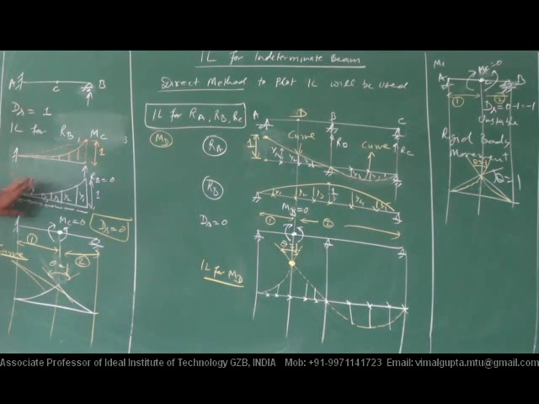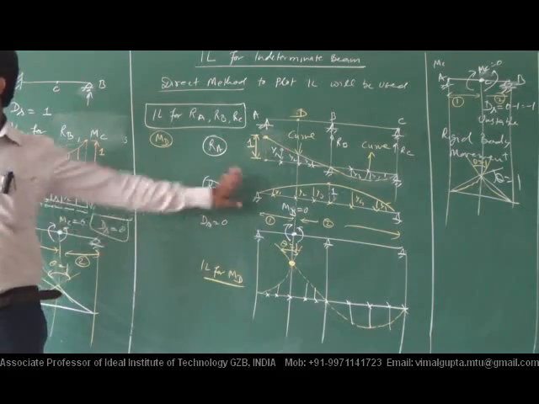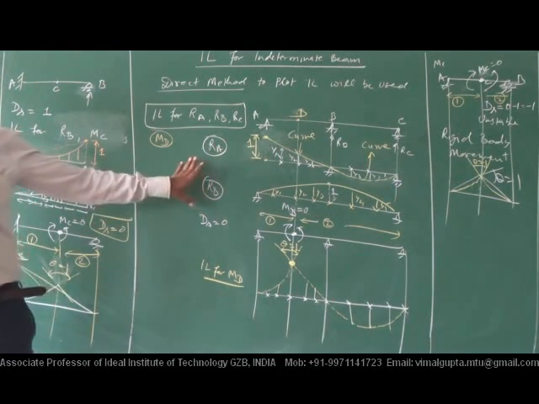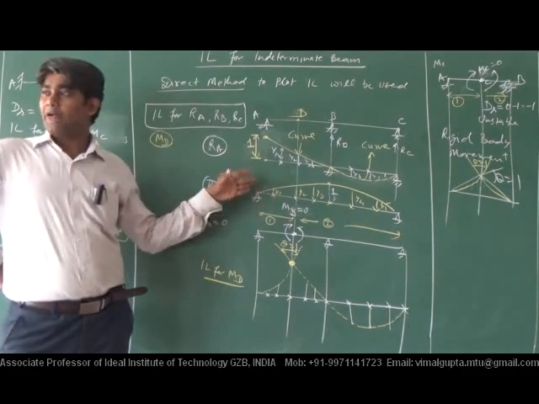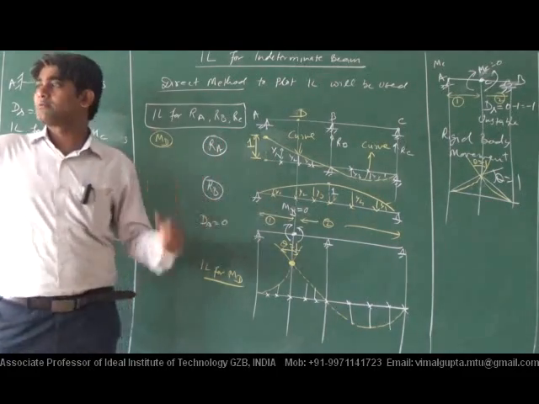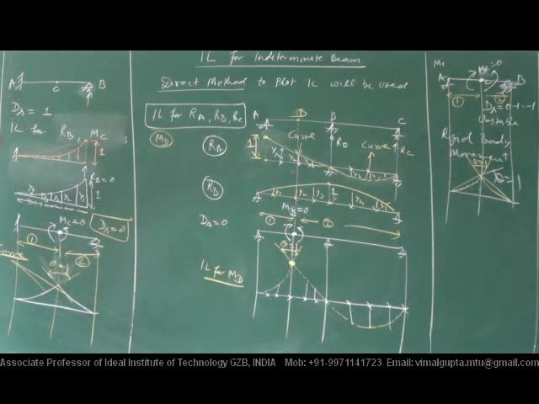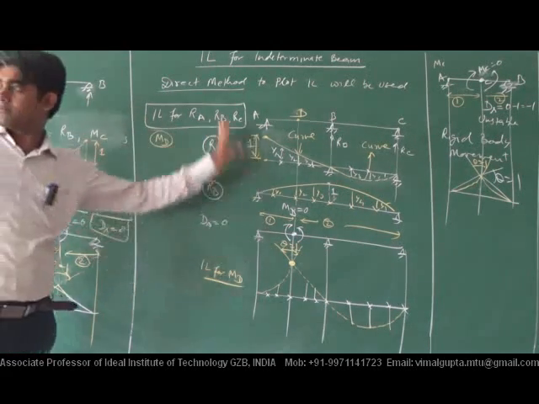What will be the value of the ordinate for this one? For which is it? IL for RB. This is IL for MC. This is IL for RA, RB. I will tell you next what I want to tell you, the value of the ordinate. In my next discussion, I want to tell you the value of the ordinate using the direct method. Clear to everybody? First of all, I will take that example. Then I will switch over to that.